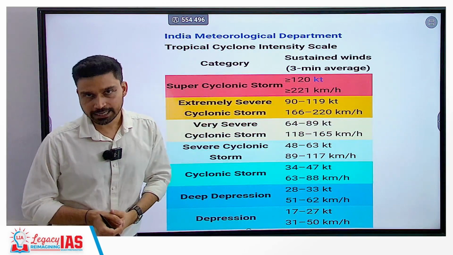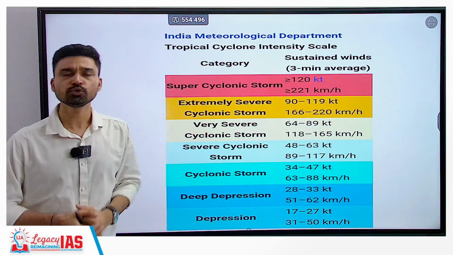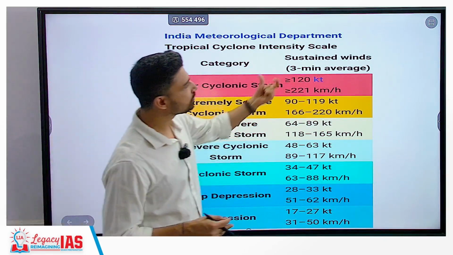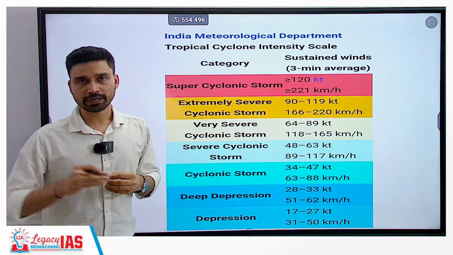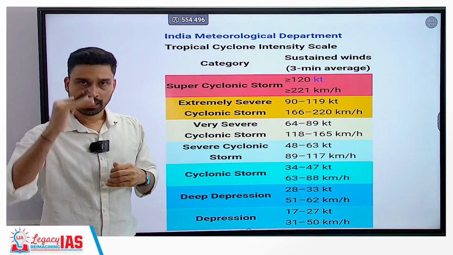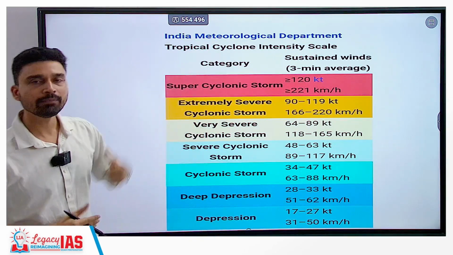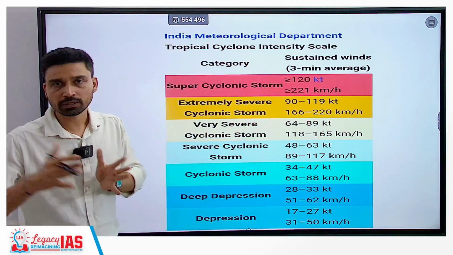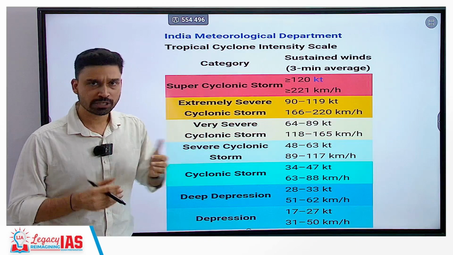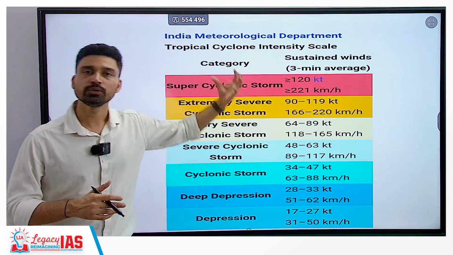Similarly, as far as India is concerned, the Indian Meteorological Department has classified cyclones into various categories, again on the basis of sustained wind speed. We know that wind speed in a cyclone can rise for a brief duration of time and again fall back. So for categorization of cyclones, what IMD has done is that it has taken an average of 3 minutes. If a particular speed of wind is sustained for an average duration of 3 minutes, then only can cyclones be categorized into the given categories.